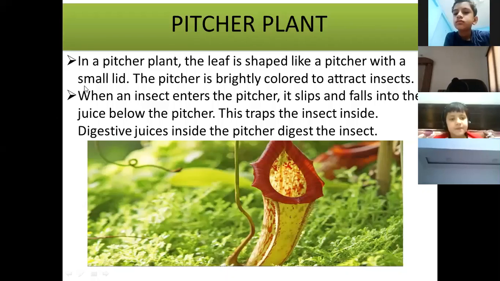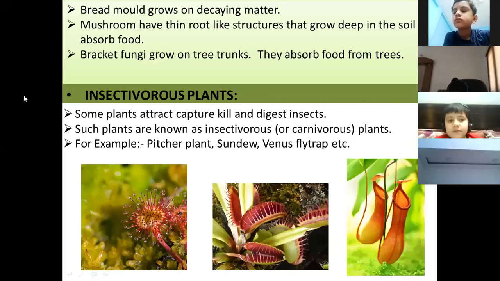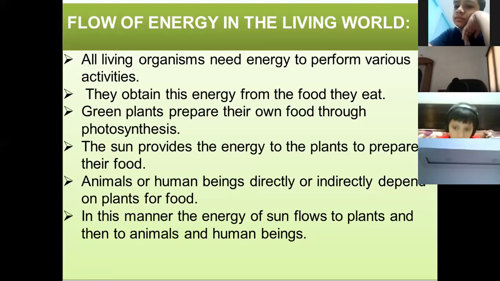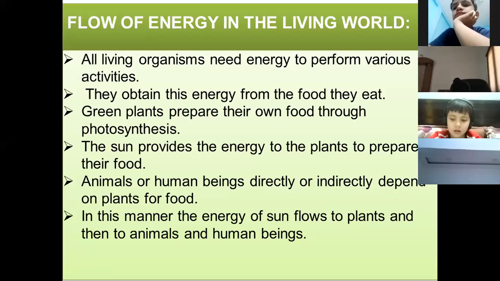Now we'll move ahead. After insectivorous plants, now we have learned about unusual plants. Two kinds of unusual plants we have learned, non-green plants and insectivorous plants. Both of them are unusual. Examples of non-green plants are bracket fungi, mushroom and bread mold. Examples of insectivorous plants are pitcher plant, sundew plant and Venus flytrap. Now, we will learn about what we mean by flow of energy in the living world. Living world means plants, animals and human beings. Living world consists of living things.